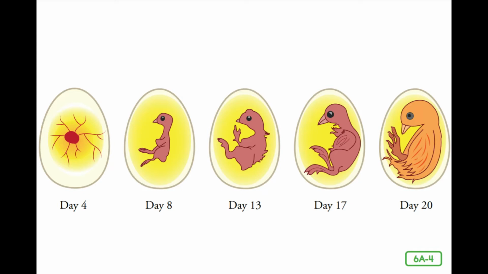After 20 days inside the egg, the chick pierces, or makes a hole in the air sac, and begins to breathe air with its own lungs for the first time. This means that the chick is ready to hatch out of the egg. The chick begins to chirp to let its mother know that it will soon be in the outside world. On the 21st day, the chick uses its egg tooth to chip a circle around the inside of the shell. It pushes against the sides of the egg with its body to break open the shell.